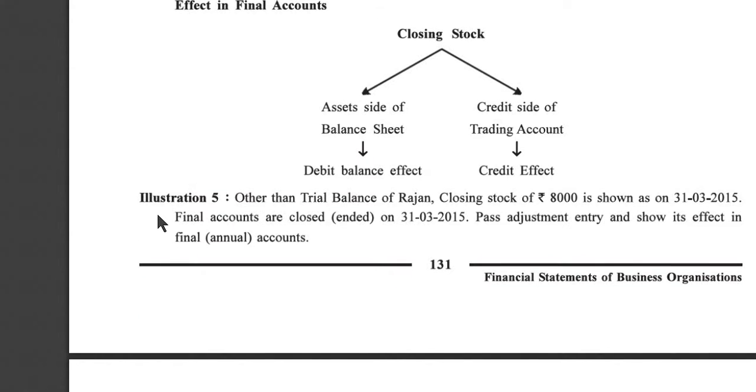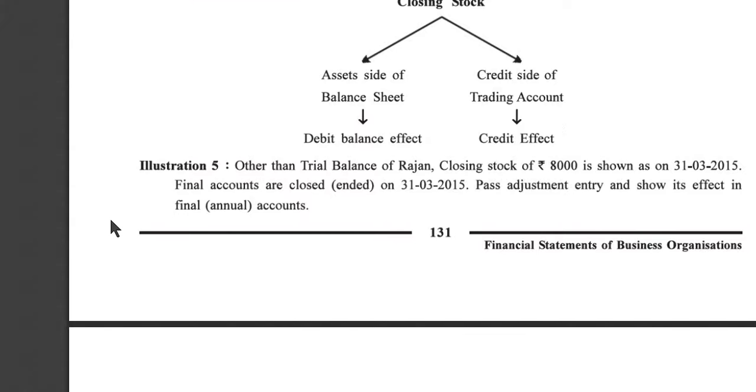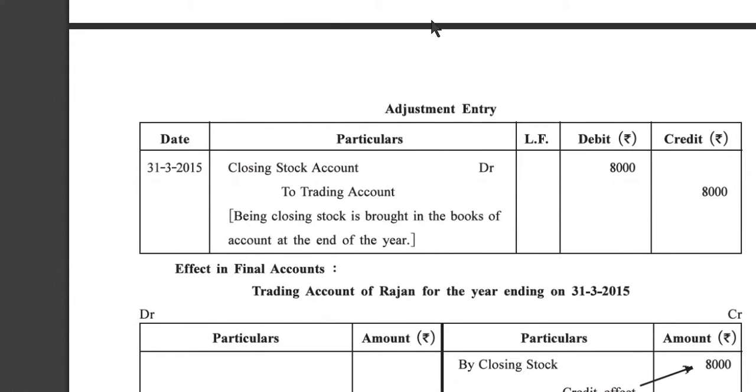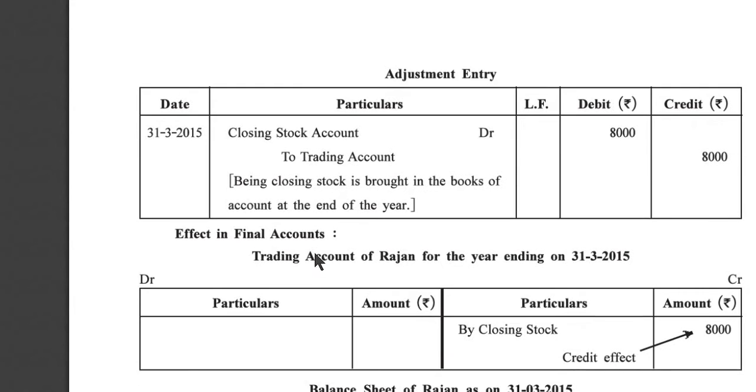Now, illustration number 5. Other than the trial balance of Rajan, closing stock of rupees 8,000 is shown on 31st March 2015. Final accounts are closed ended on 31st March 2015. Pass the adjustment entry and show its effect in final accounts. First of all, adjustment entry. Closing stock account debit 8,000 to trading account 8,000. Being closing stock is brought in the books of account at the end of the year.